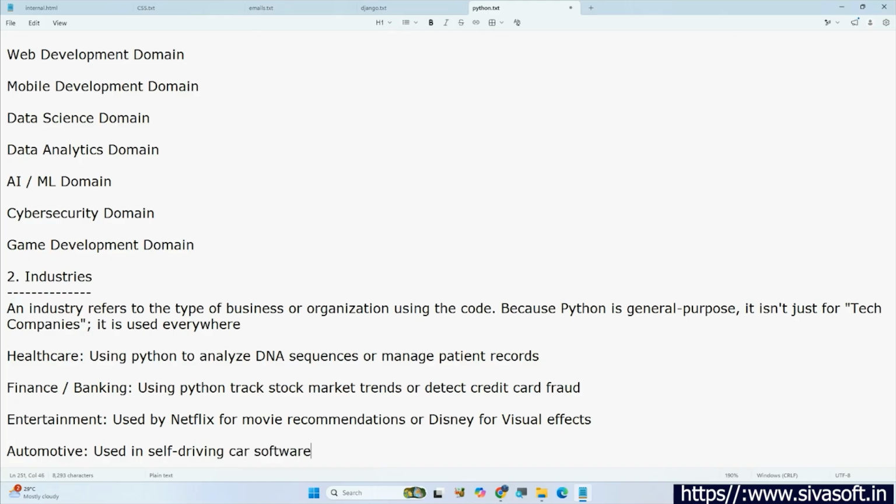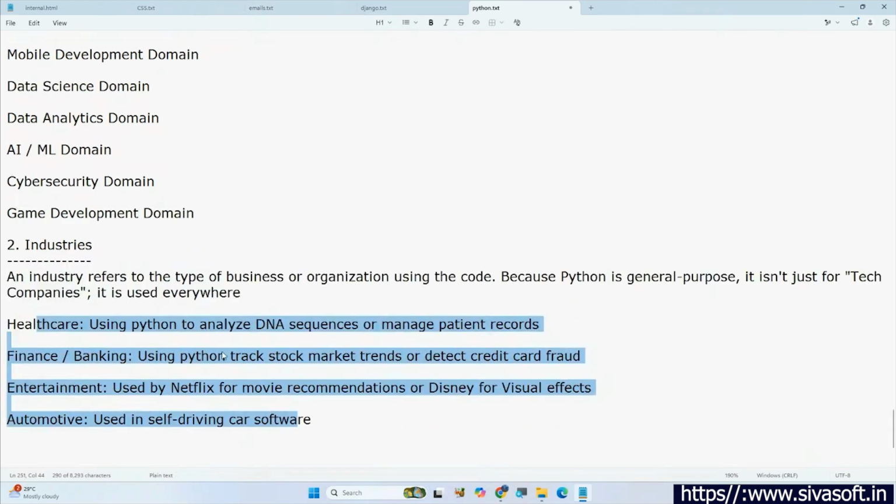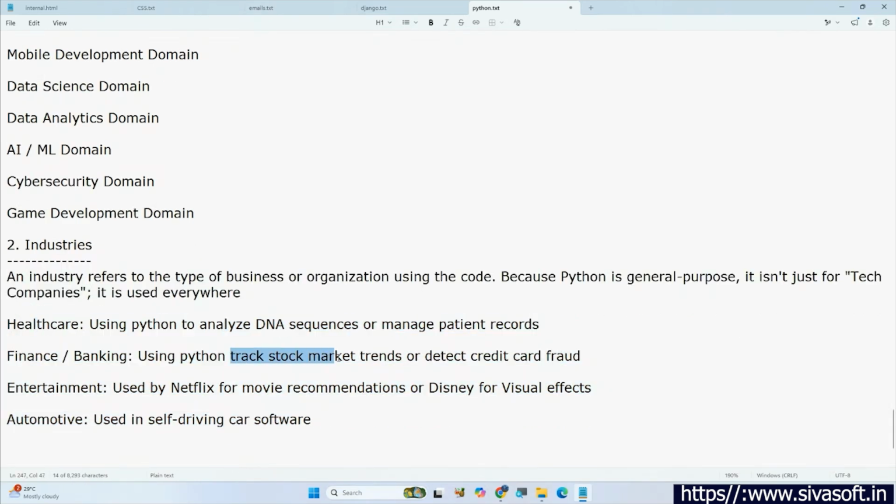Okay, fine. So finally, you got some clarification relevant to industries. These points are just for the sake of some reference. So don't bother about what DNA sequences are. Just know that Python is used in different industries. So directly I can write healthcare, finance, entertainment like that. I just wrote some explanation. If you understand, okay. Otherwise, leave it. Some people don't even know about the stock market. Some people know. So don't bother about these points.